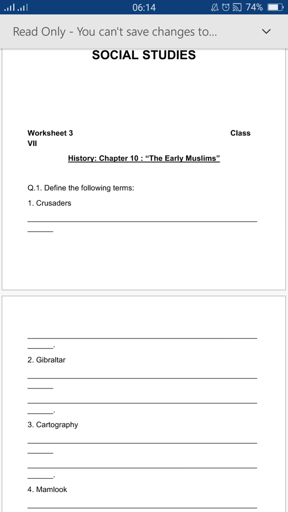Now we are going to move to your next worksheet, worksheet 3 from your history section, chapter 10, the early Muslims. I am going to discuss with you some important points of this chapter. We study about the Banu Umayyah's time period in this chapter. The Banu Umayyah time period started in 661 under Muawiyah ibn Abu Sufyan, and they ruled till the end of the year 750 when the Abbasids defeated them.